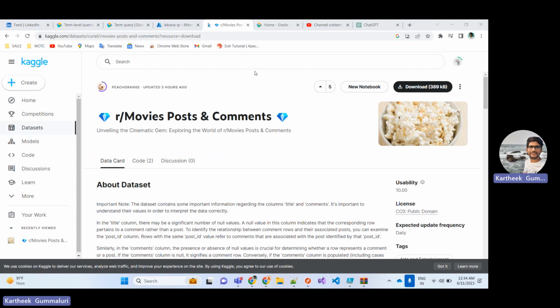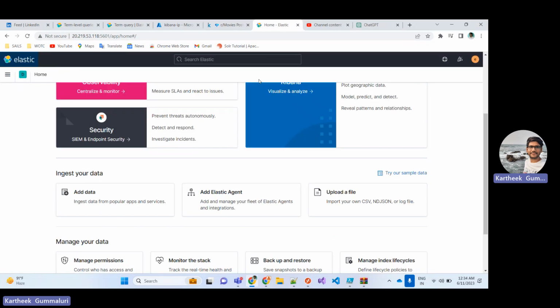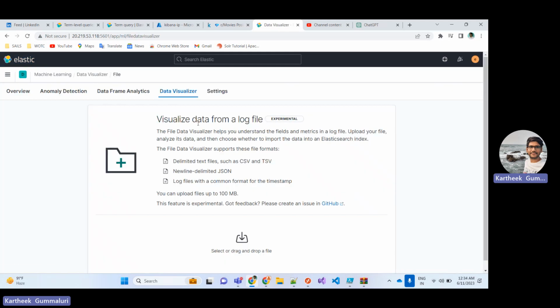Let's try to upload the dataset. We will get the dataset in a CSV file. I would say this is the best site to get our hands dirty in order to learn any technology, rather than scratching our heads for dummy data.